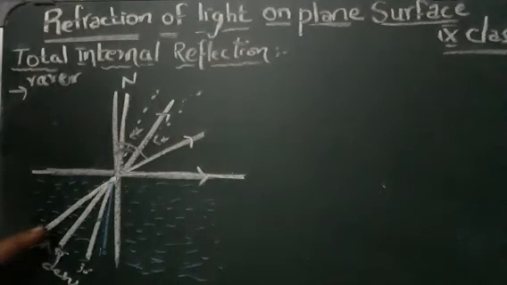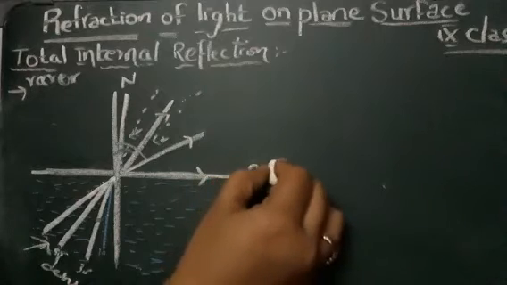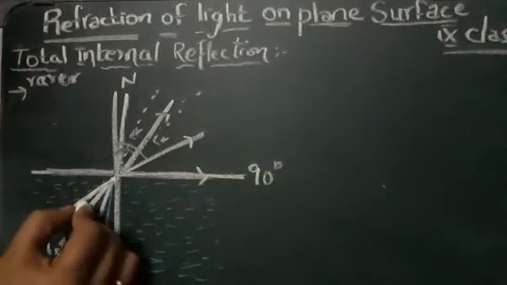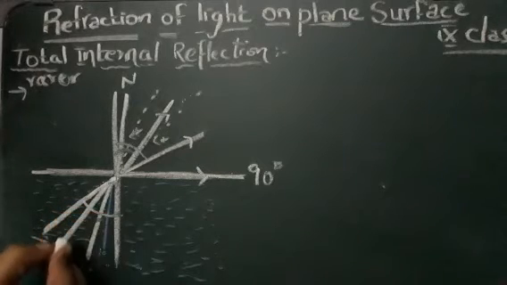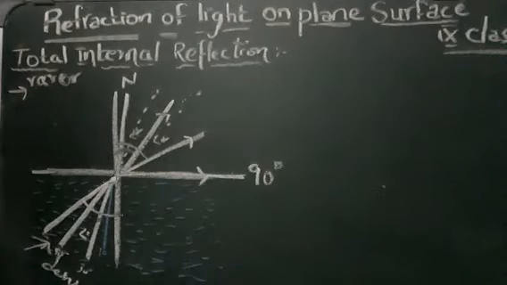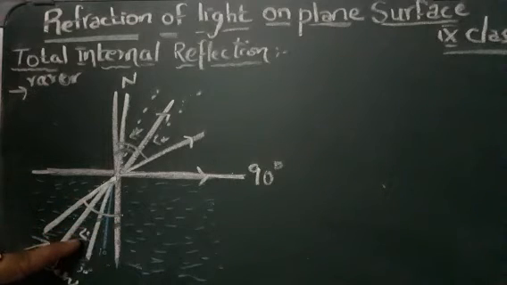Suppose the incident ray is formed, and this will be your incident ray. The angle formed between the incident ray and the normal is your incident angle.